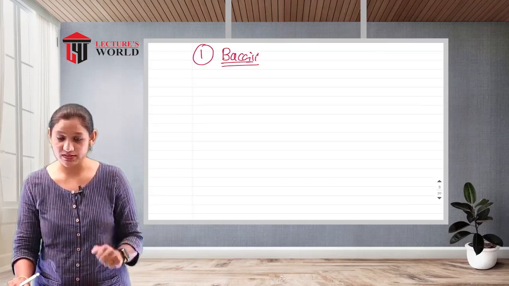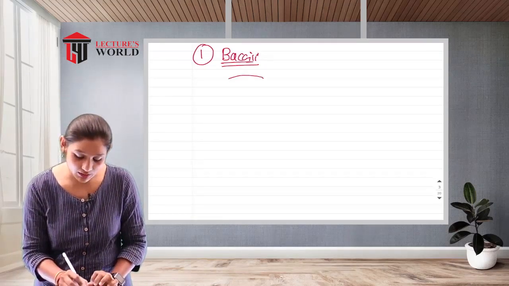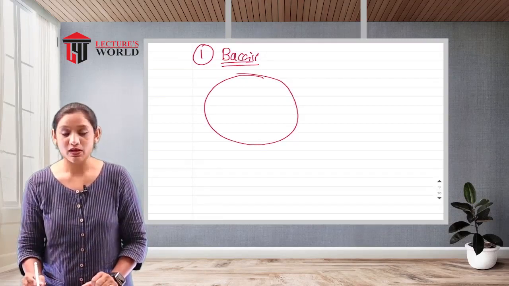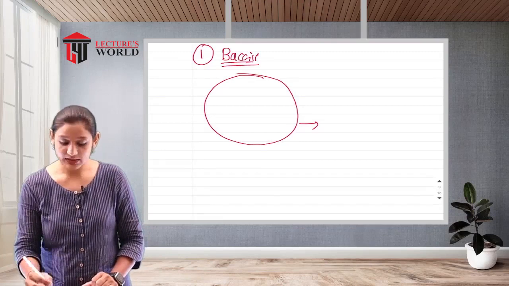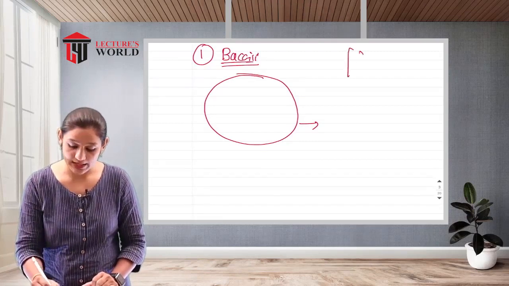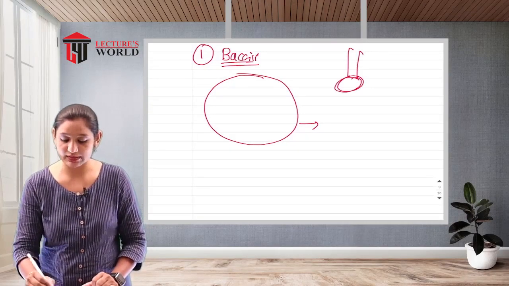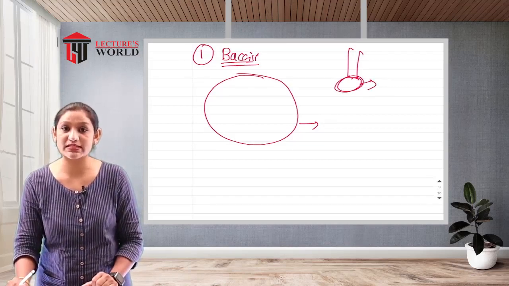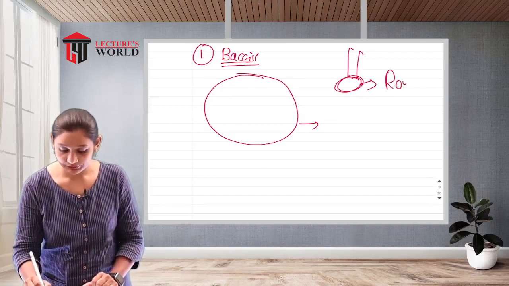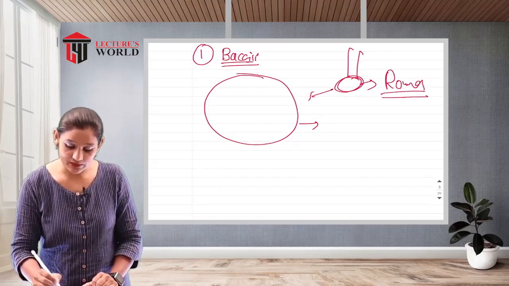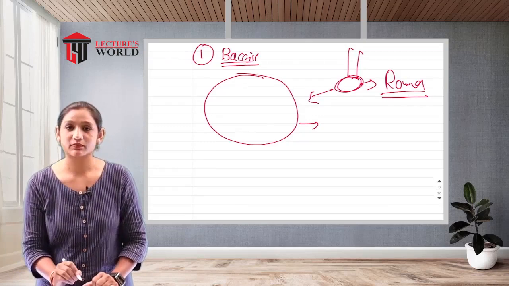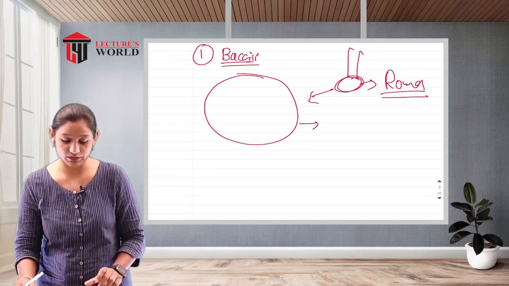I hope you understand, students. We always indicate morphological characters in a round form. Why? Because the lens of the microscope always appears in a round shape. Due to that reason, we always observe in a round manner. Right? I hope you understand, students.